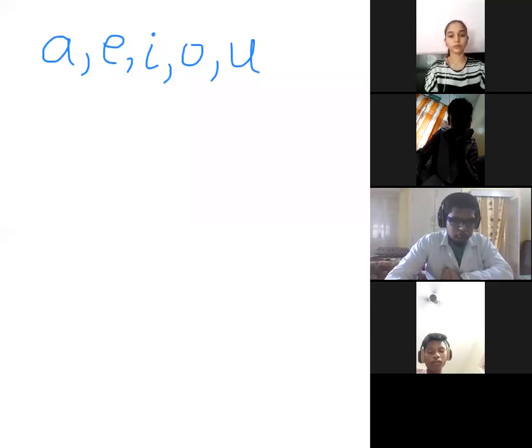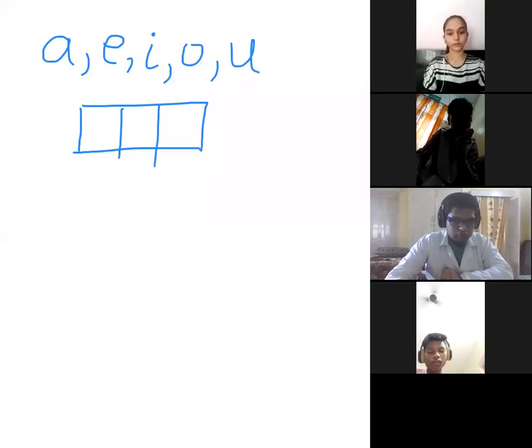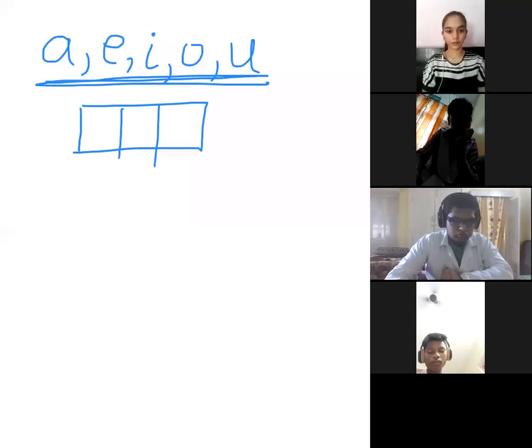I want to make a 3 letter word using these 5 vowels. So on the first place, I can use any of the 5 alphabets. Now one alphabet is used.